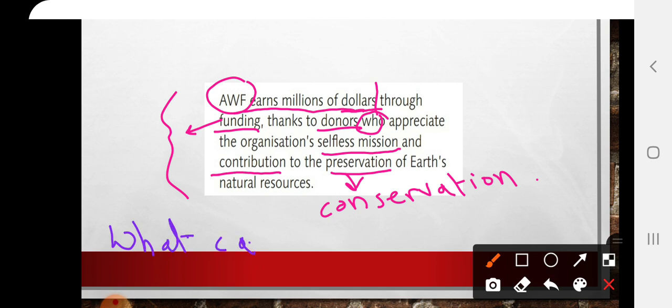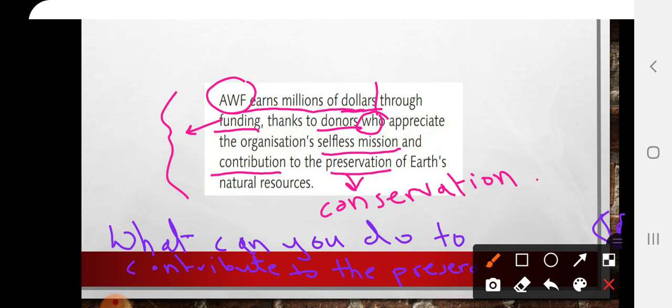What can you do to contribute to the preservation of Earth's natural resources?